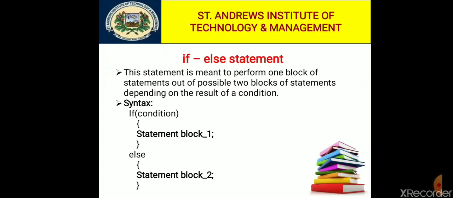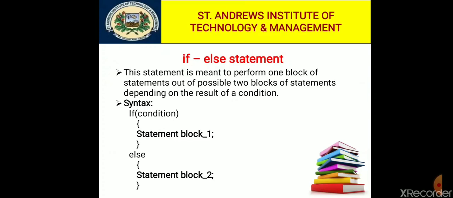So the syntax is: if condition, statement block 1, else, statement block 2. If the given condition is true, then statement block 1 will be executed, otherwise statement block 2 will be executed.